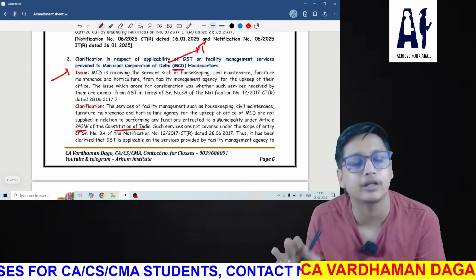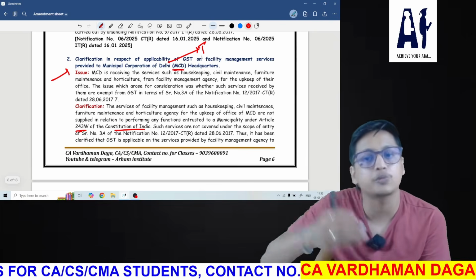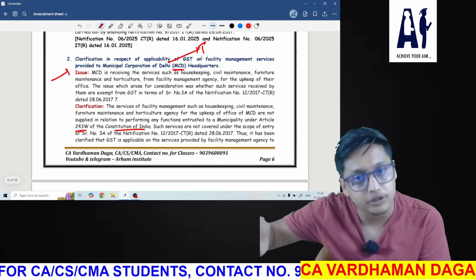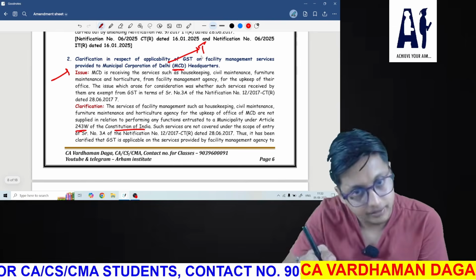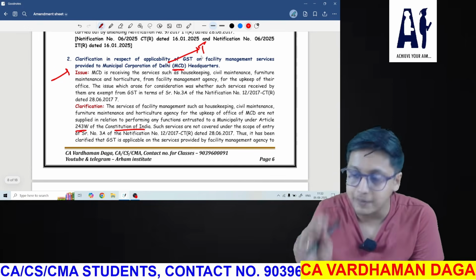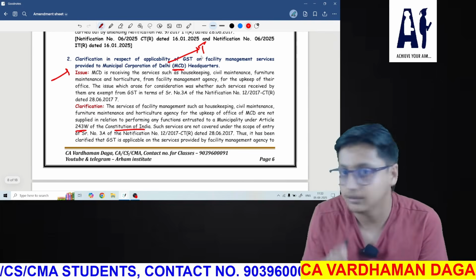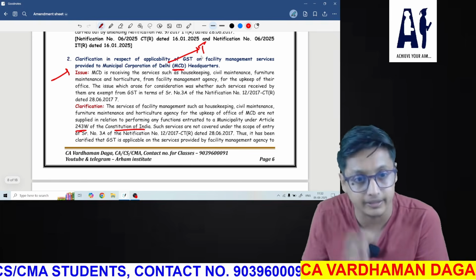They are not covered under municipality or local authority, because we have studied that any services provided to government in relation to municipality or panchayat is exempt. So Municipal Corporation of Delhi is not considered as a municipality or panchayat, so any services provided to them will be taxable. I hope I made the things clear.